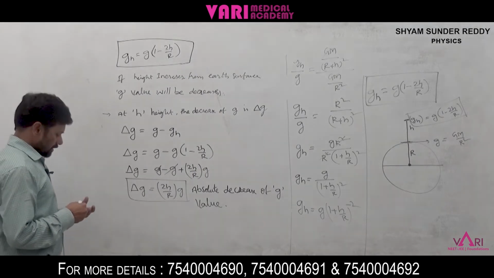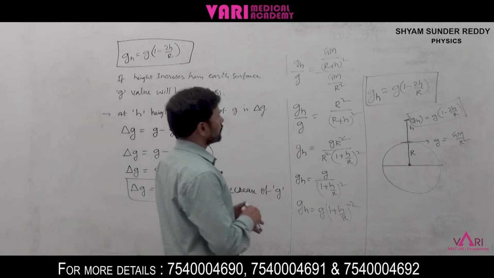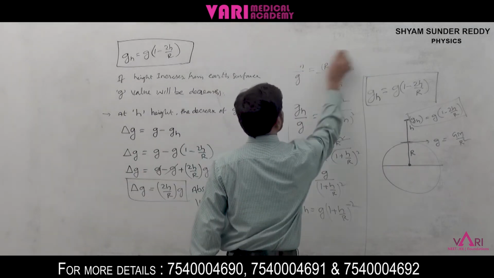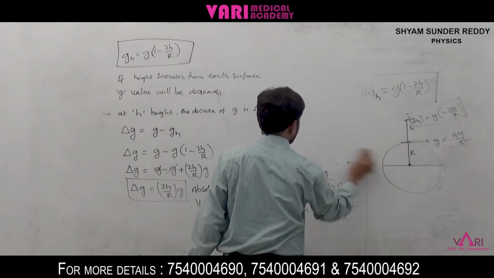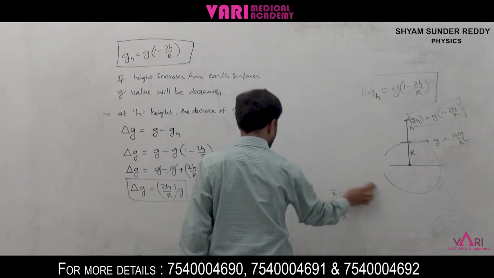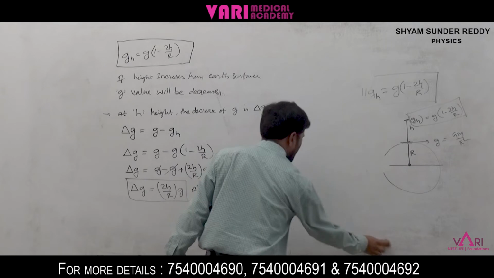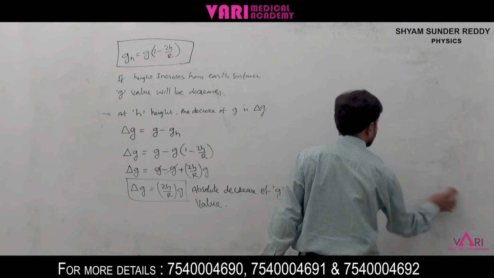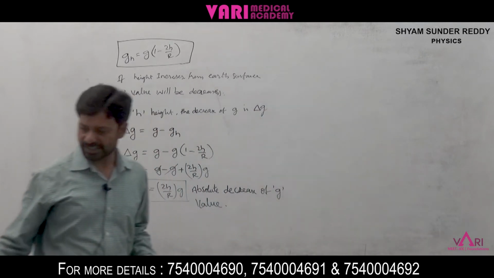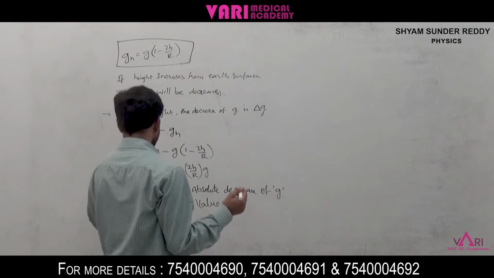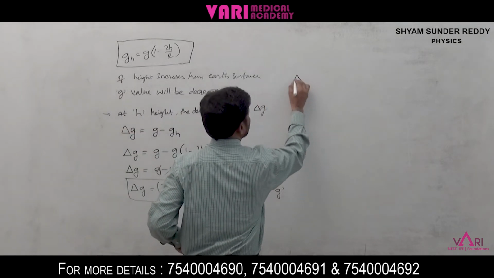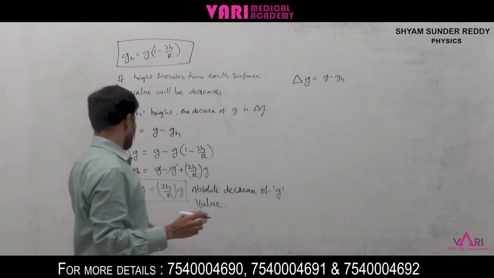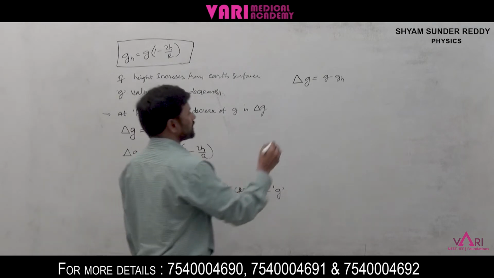Next, the fractional decrease of g value. The fractional decrease of g value we will also get easily from this. The absolute decrease is 2h by R into g. Look at this: delta g is equal to g minus g_h, right?